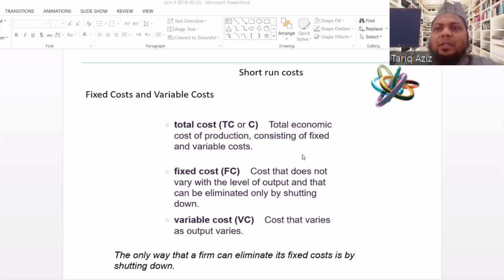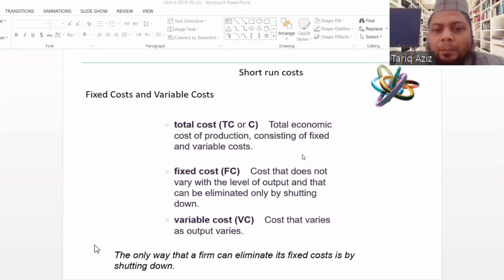Fixed component is the one which cannot be changed during a short period of time, and variable costs are those costs which can be changed even in a short period of time. Then fixed costs do not vary with the level of output and can be eliminated only by shutting down. This is the textbook definition of fixed cost. It can be eliminated only if we shut down the business, shut down the factory, which normally does not happen.